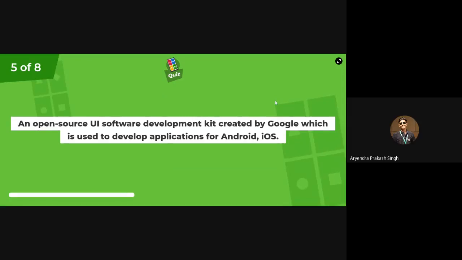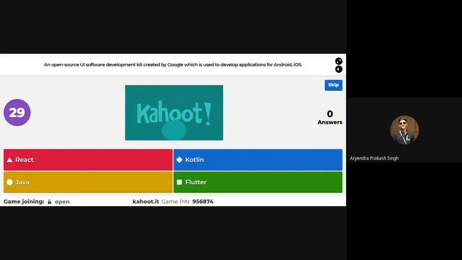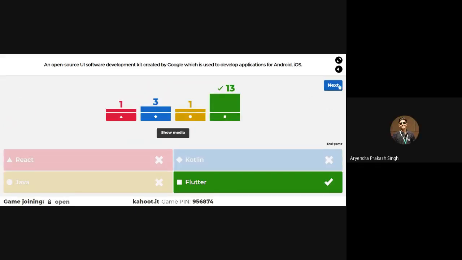An open source UI software development kit created by Google, which is used to develop applications for Android and iOS. Something related to Google, because it's, of course, a Google event, yeah. Kotlin, Java, Flutter. Easy one. So yeah, good.